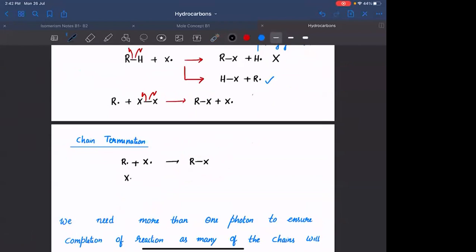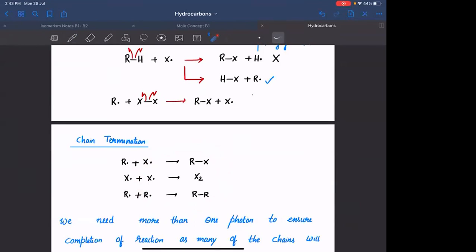Similarly, if an X free radical combines with another X free radical, it will form X2. So this is also a termination step. If an R free radical combines with another R, it will form RR. So here also the reaction stopped. All these are termination steps, which do not form new free radicals. Hence the reaction may not continue. Is this clear?